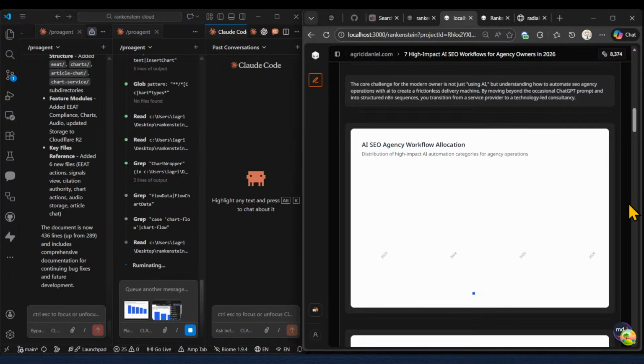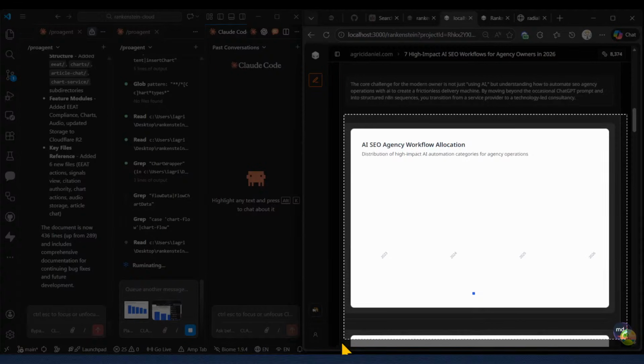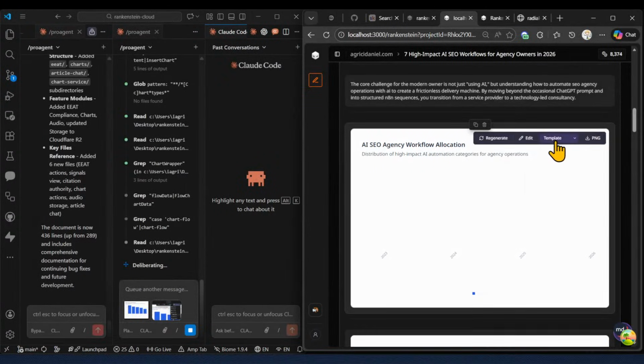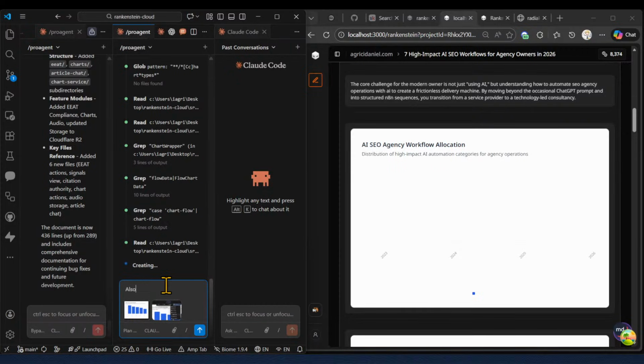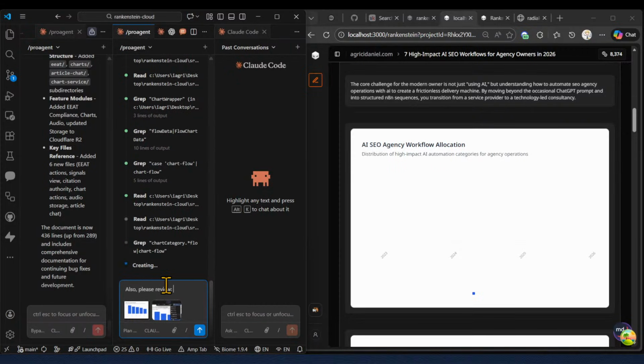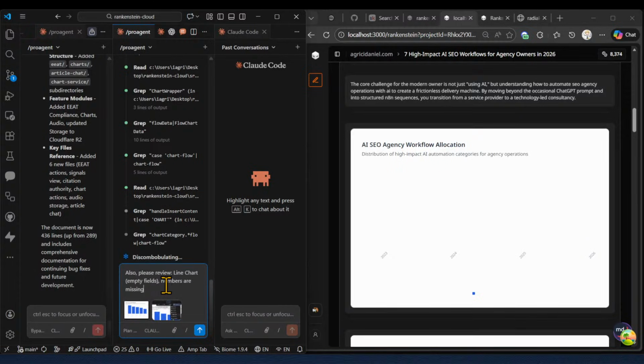So here, straight away, this again is not working. So this chart was the line chart. Also, please review. Line chart, empty fields. Numbers are missing. That's one thing.